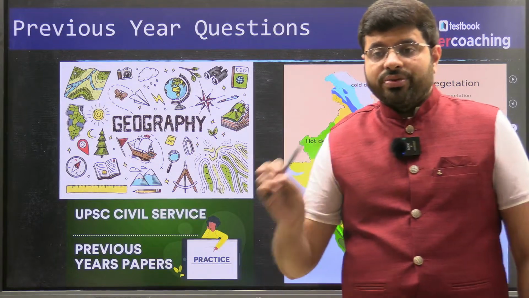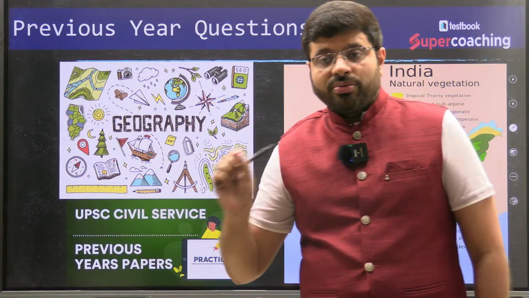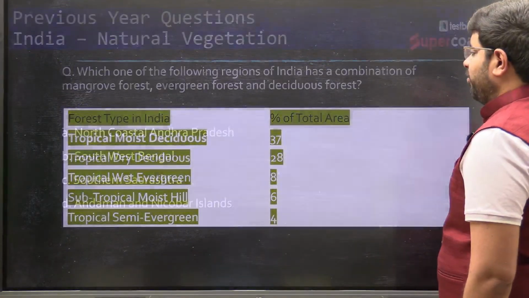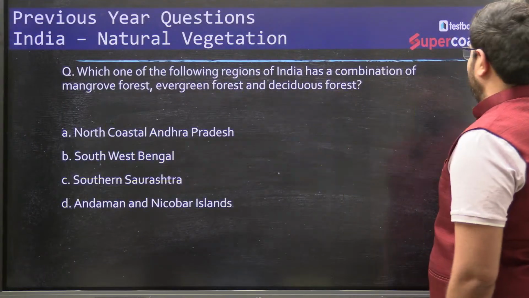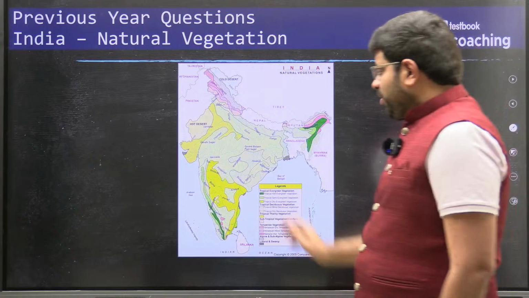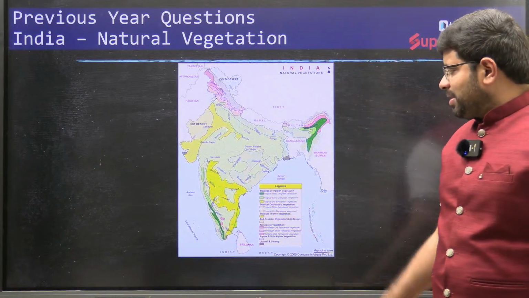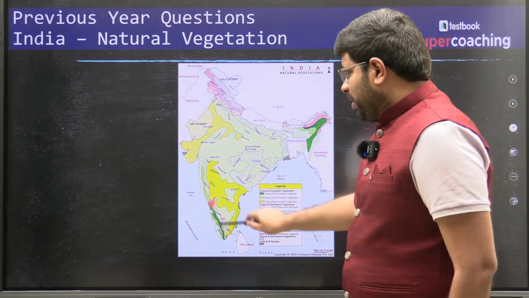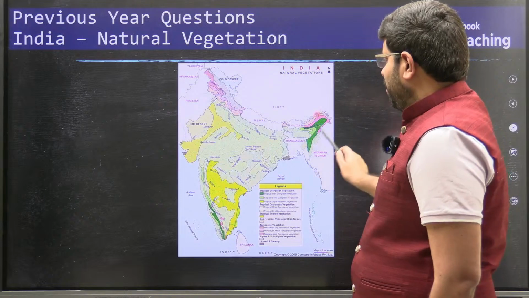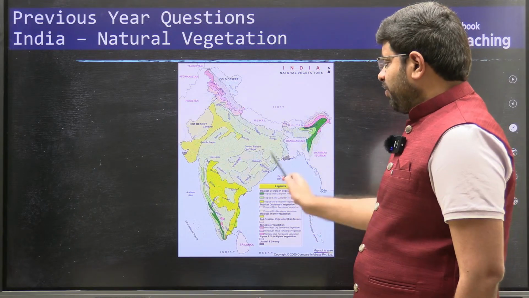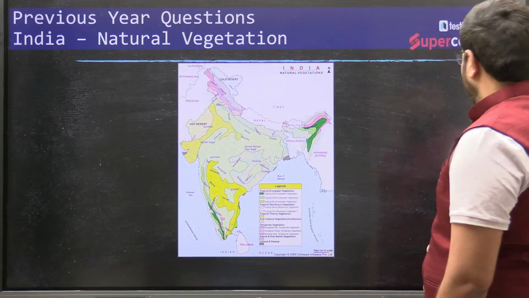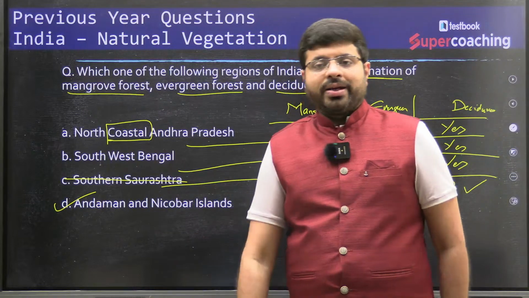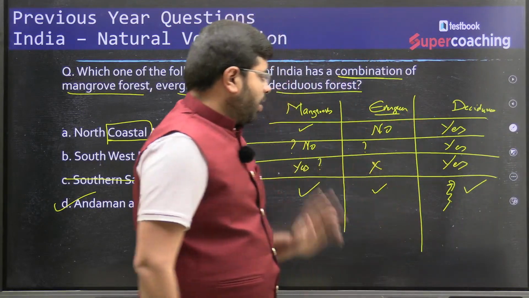Are you following, all of you? Have you got a fair idea now? So this is the logic of trying to get an answer when there are multiple dimensions. With this logic, I have given a map where you can easily see the wet evergreen forest. Wet evergreen is here. There is no wet evergreen here, except here. So definitely you have to eliminate the options north coastal Andhra Pradesh and southwest Bengal. Then you are left with Andaman and Nicobar. This should be the answer.